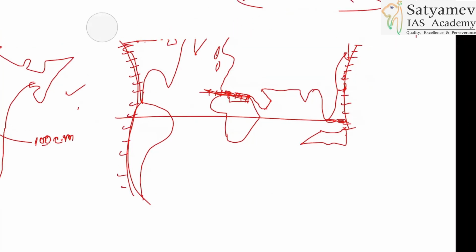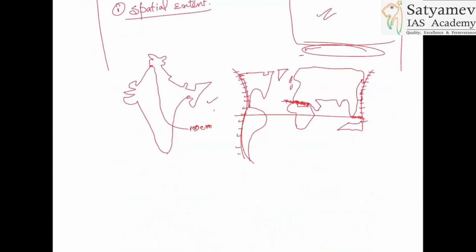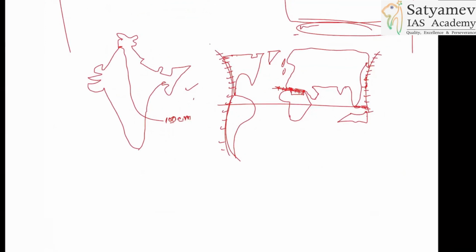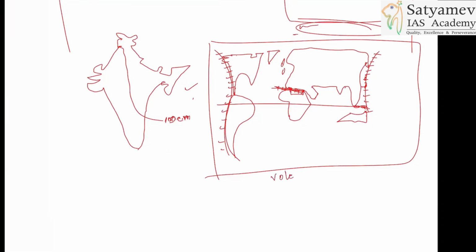But do you need to create this diagram on the entire page? No, do not create it on the entire page. You have to make this diagram by giving this much space. I'm just telling you how to make a diagram in geography. Do not just put that and say that these are volcano prone areas. This is not a complete diagram. You'll have to mention it, like this is the Pacific Ring of Fire.